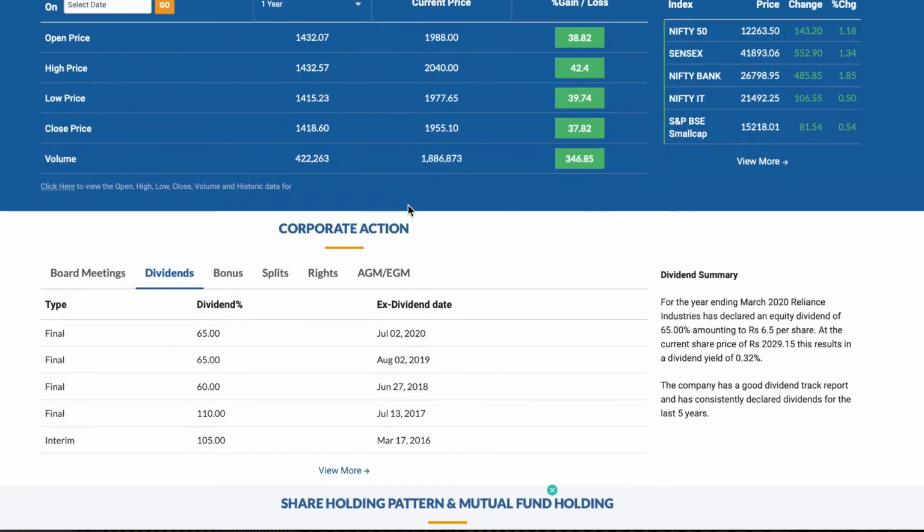Now let's try to understand the concept of dividend with the help of an example. Let's take Reliance Industries, and if you enter Reliance Industries in the Money Control website, under the corporate action tab, you will see the following details. Under the dividends, you will see 65% here, and the dividend type is final, and the ex-dividend date is also mentioned here.